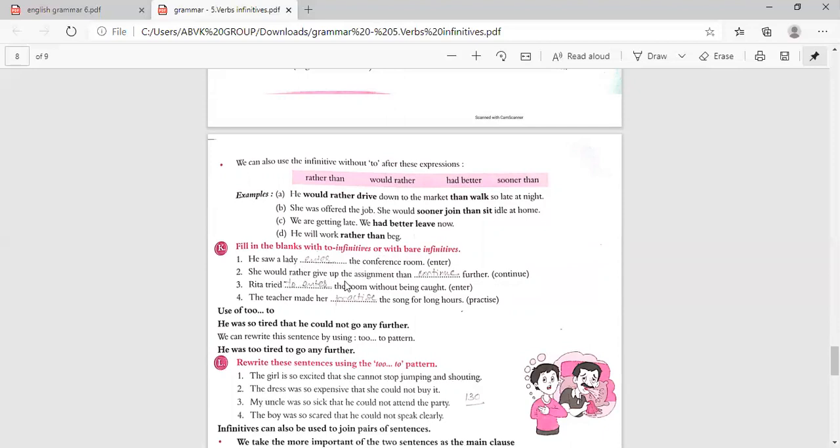She would rather give up the assignment than further continue. So what will you write? Here also bare infinitive only. She would rather give up the assignment than continue further. And Rita tried dash, that is, enter the room without being caught. So Rita tried to enter the room without being caught.